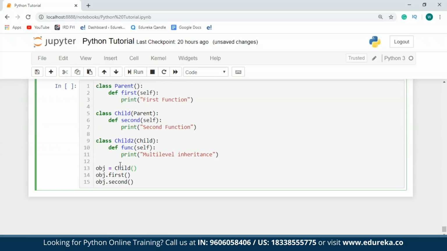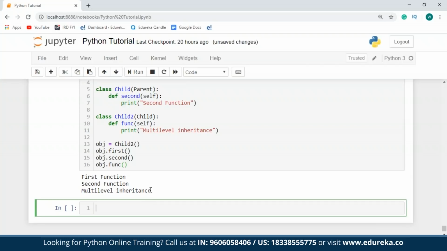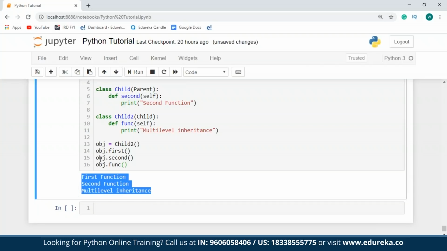So here, instead of creating an instance of the child class, I'll create an instance of child2. And then I'm going to invoke all the functions using this object. I'll say obj dot function, and I'll run this. So as you can see over here, all the functions are accessed by this object.